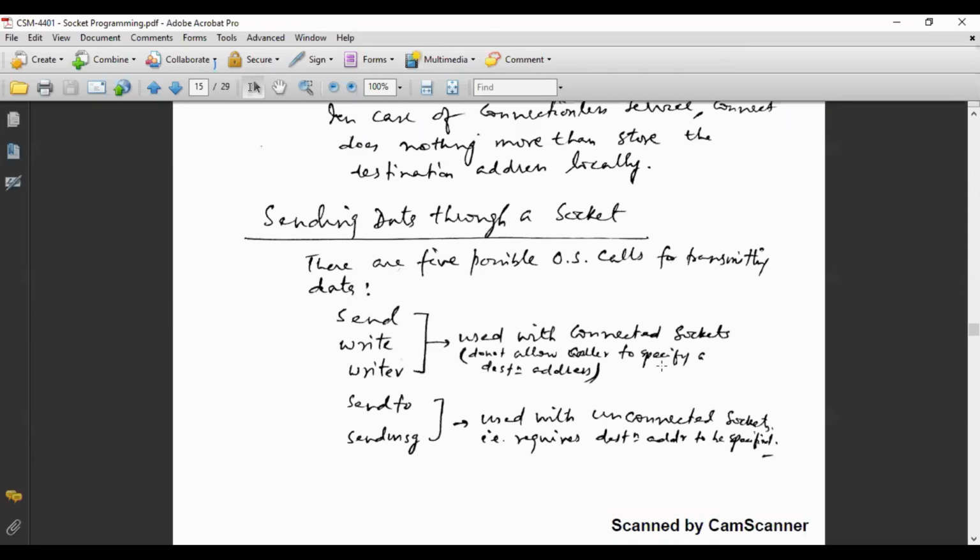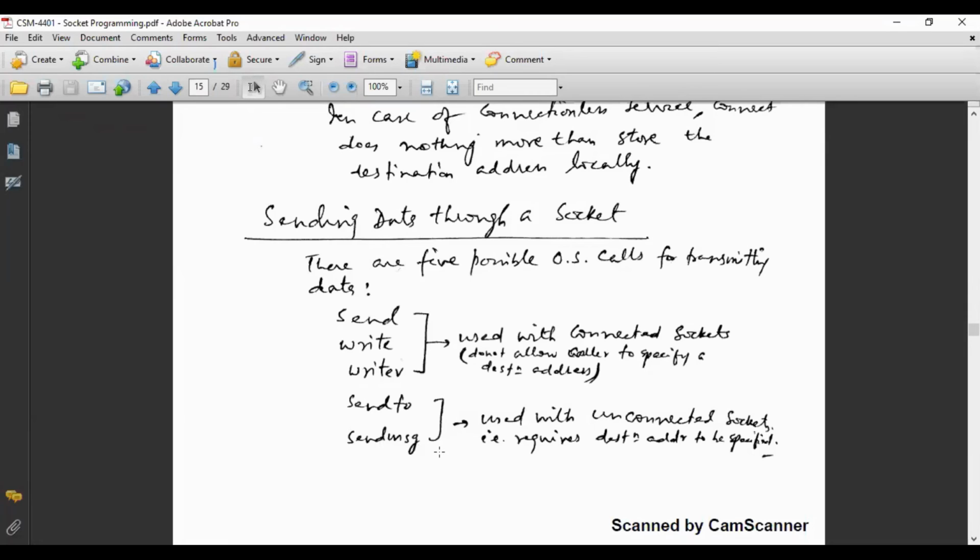Number 1 is send. Next is write. Next is known as writev. So these are the options. Basically, you can use any of these system calls depending on your convenience and your requirement. And next is sendto, and another is sendmsg. So these are the 5 possible operating system calls which you can use for sending data.